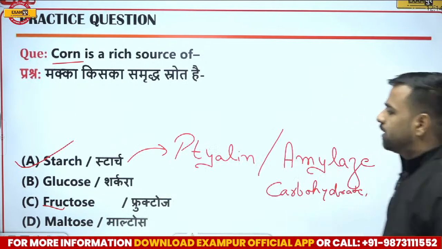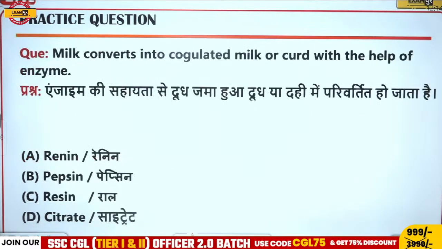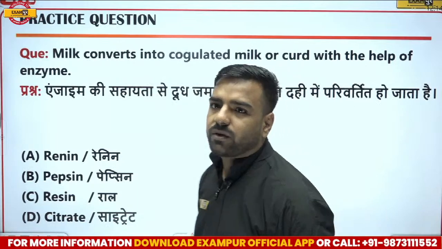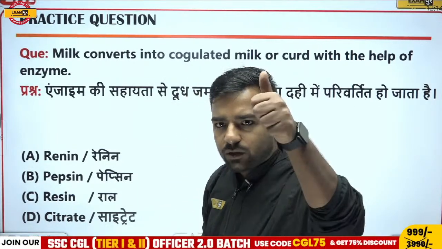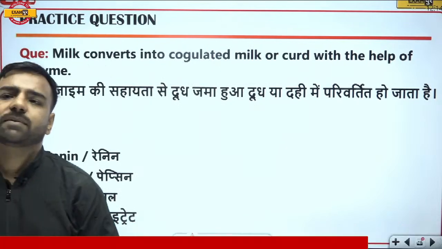Okay. So next we have: milk converts into coagulated milk or curd with the help of which enzyme? Is it renin, pepsin, resin or citrate? What is the correct answer for this? Very good, Avan. Fructose, we have fruit standing for fruit part. Okay.